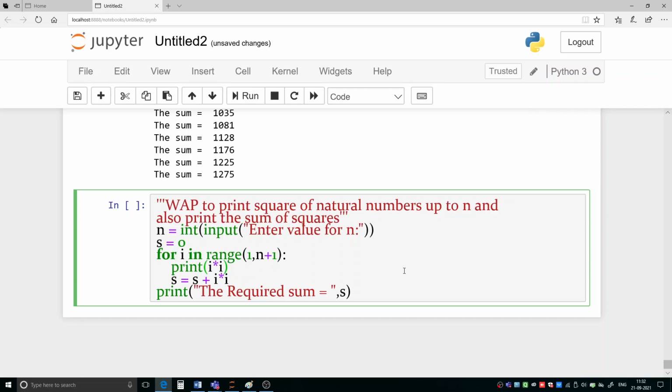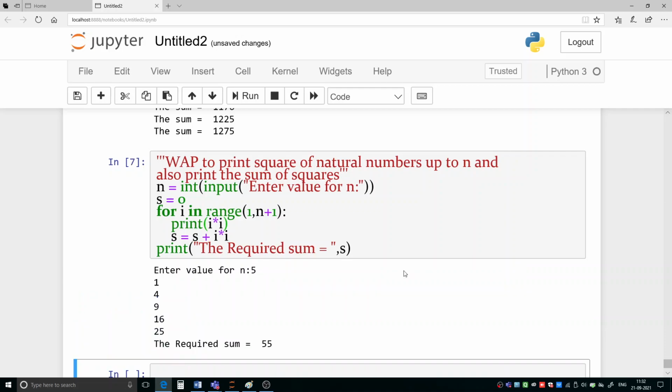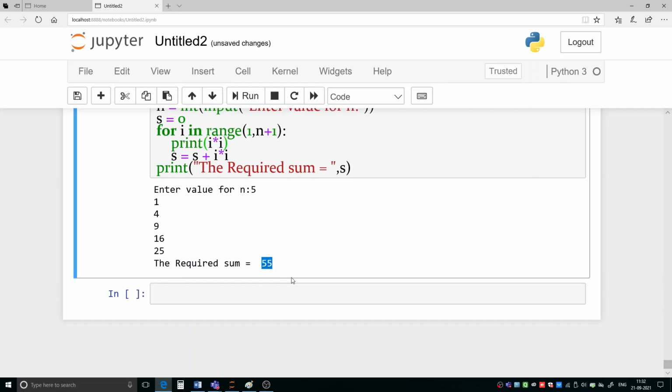Now let us run it. Enter value of n. Suppose we want to go up to 5. So here you see 1 square is 1, 2 square is 4, 3 square is 9, 4 square is 16 and 5 square is 25. That is why we have got these things, and if you add all of them, then you will get 55.